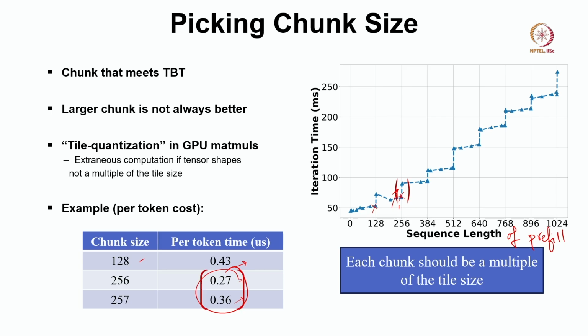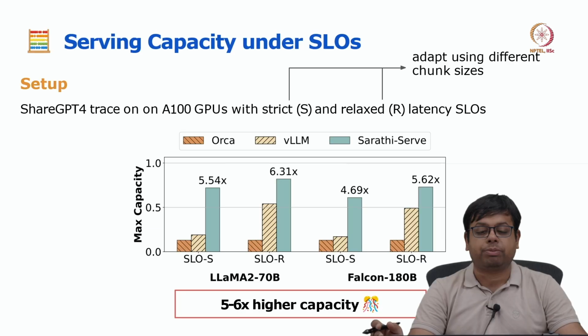So this 0.27 and 0.36 is coming from this particular part of the curve. So we have to carefully choose the chunk size, right. I mean, we should not choose the chunk size here, because there is not much difference in latency between here and here. So it is probably better to choose the highest chunk size, given we have a similar latency profile, okay. So that is how we can pick the chunk size.